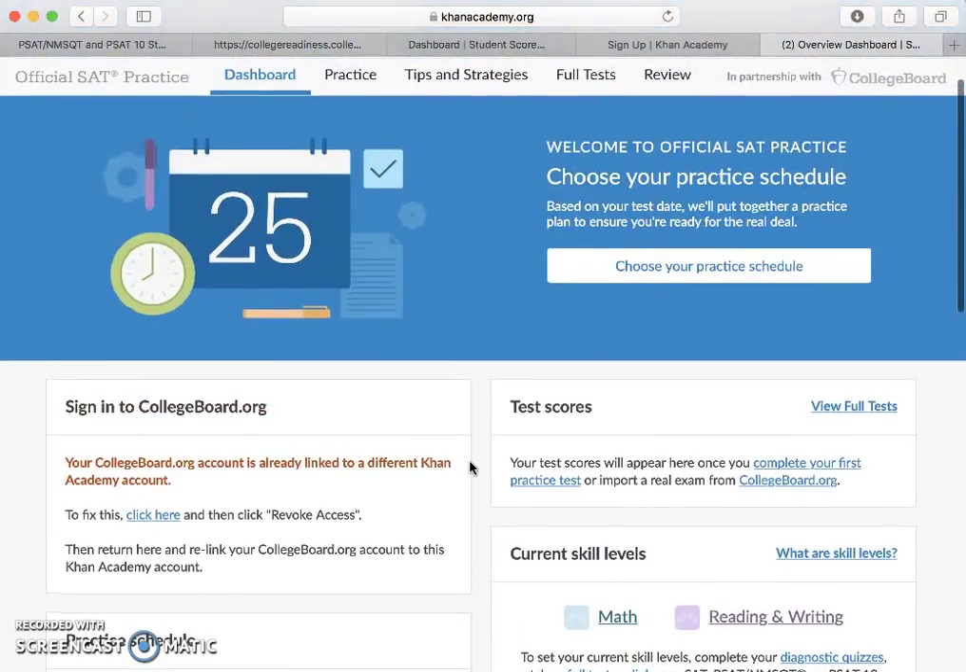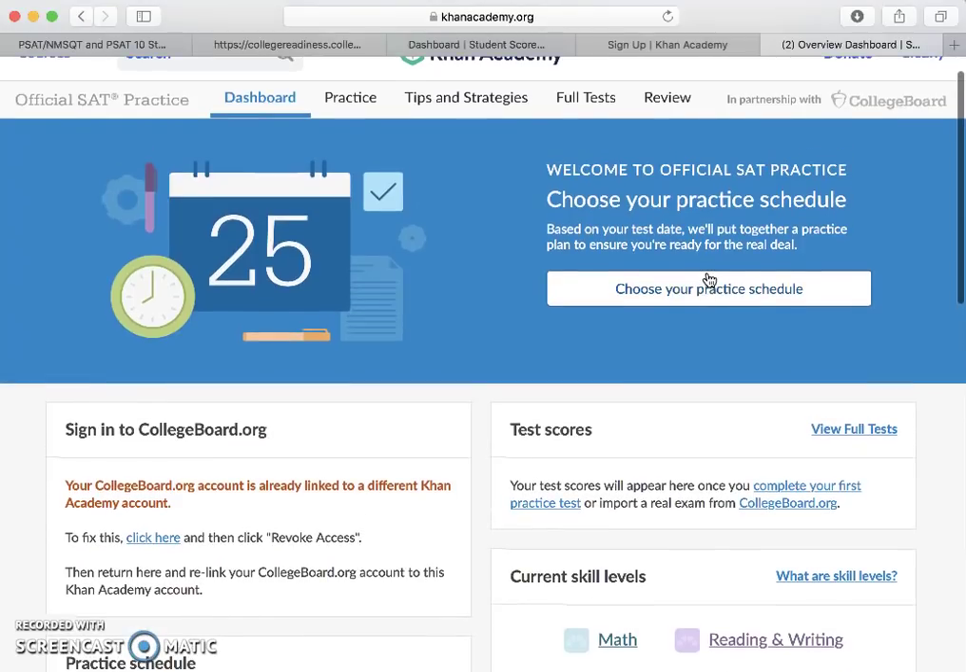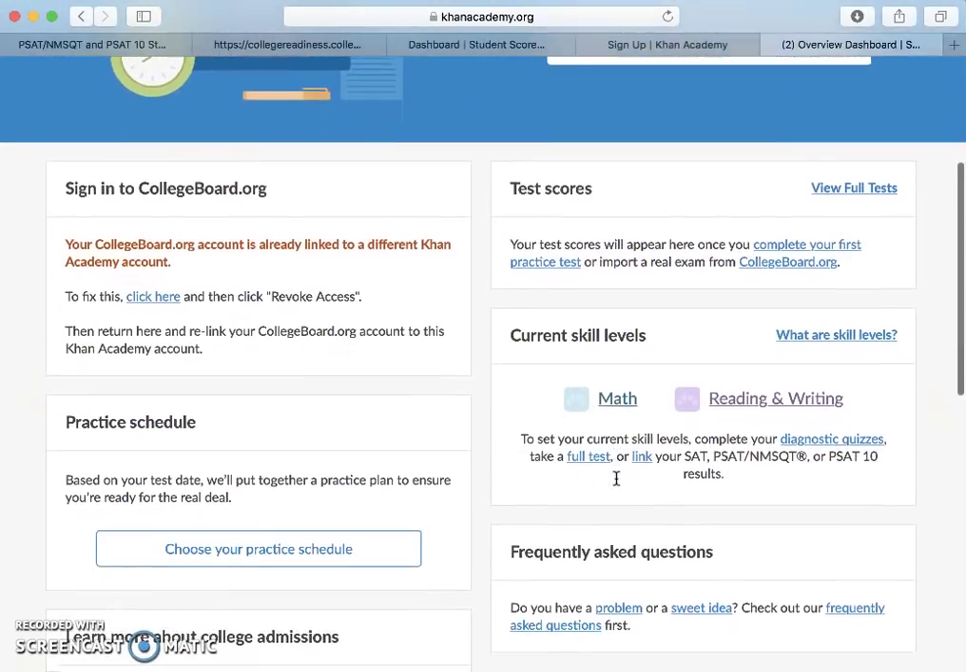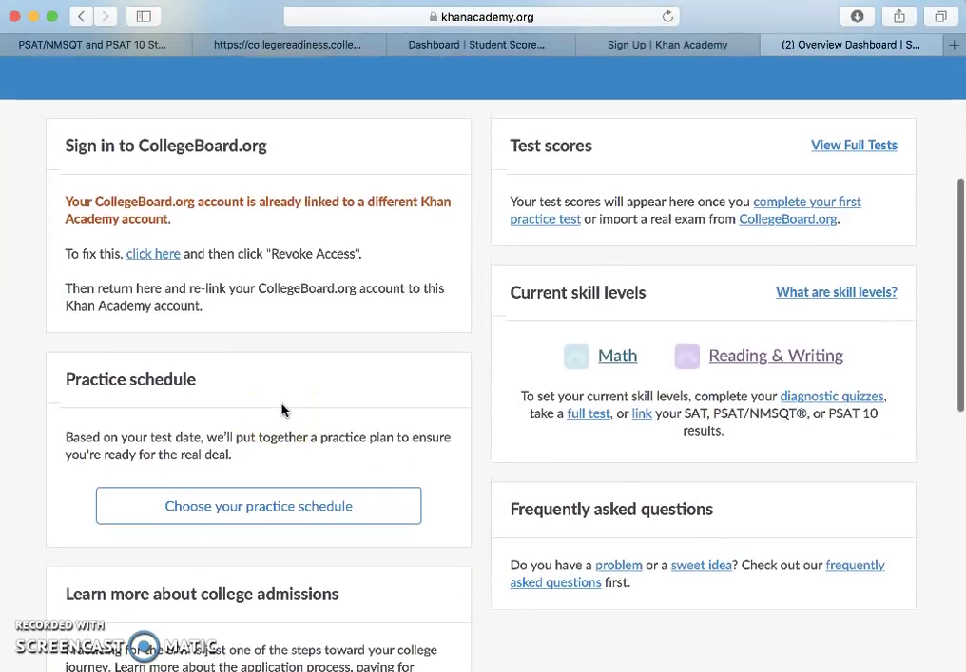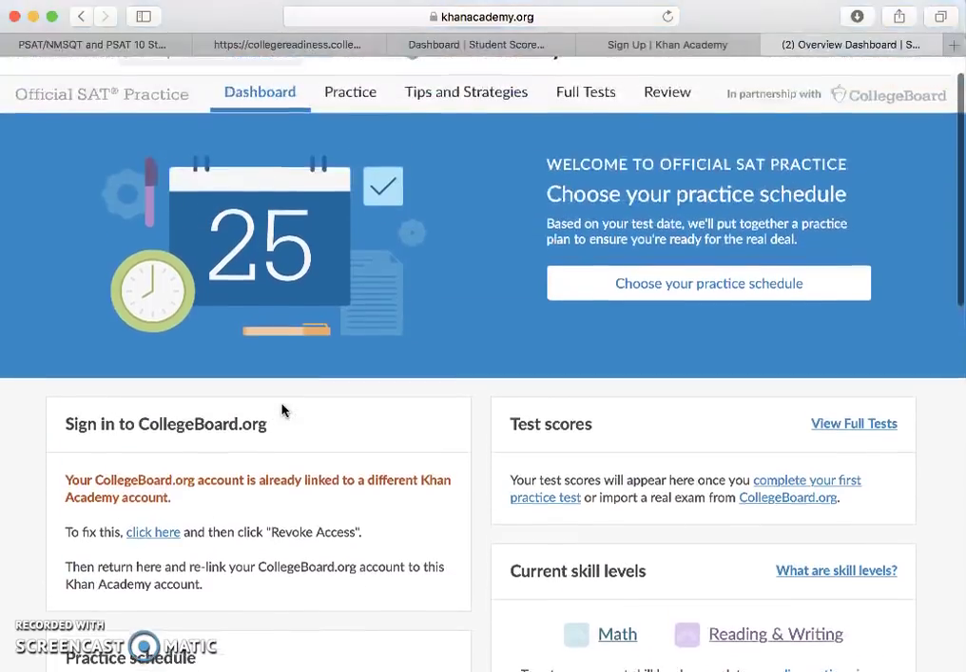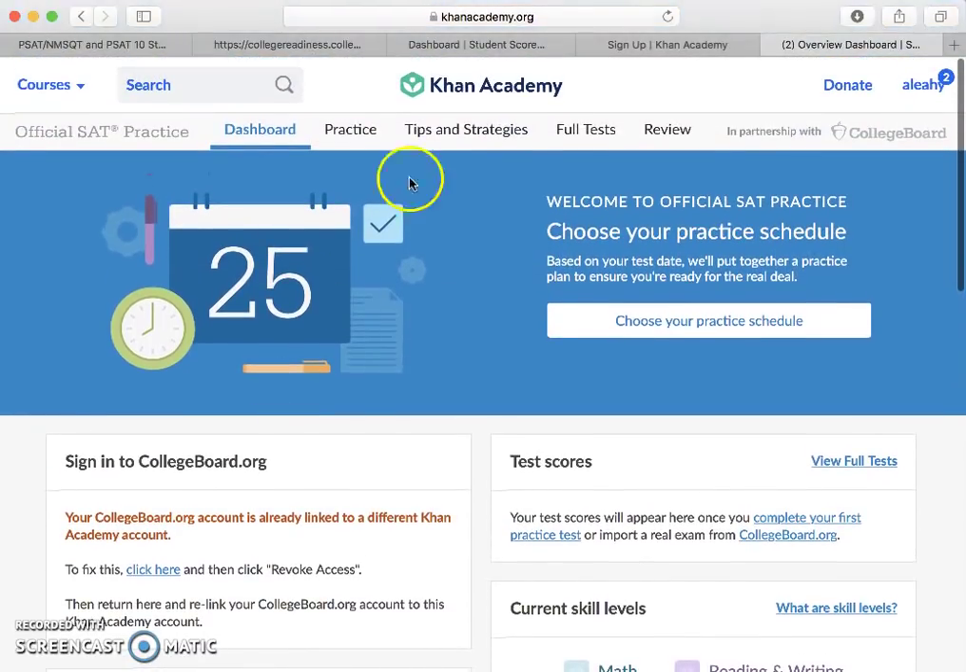So you can see here that we are able to look at different areas that we can set up our practicing. You can set up a schedule, which is really nice, so that's worth exploring. You can view your full test scores. There's frequently asked questions. This is that practice schedule again. All this area here: tips and strategies, full test review. This is really worth taking a couple minutes and playing around with and getting comfortable with.